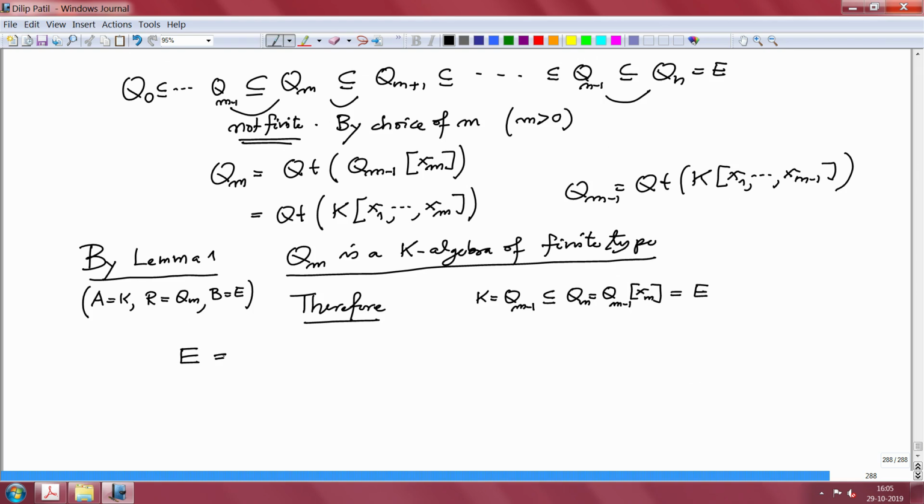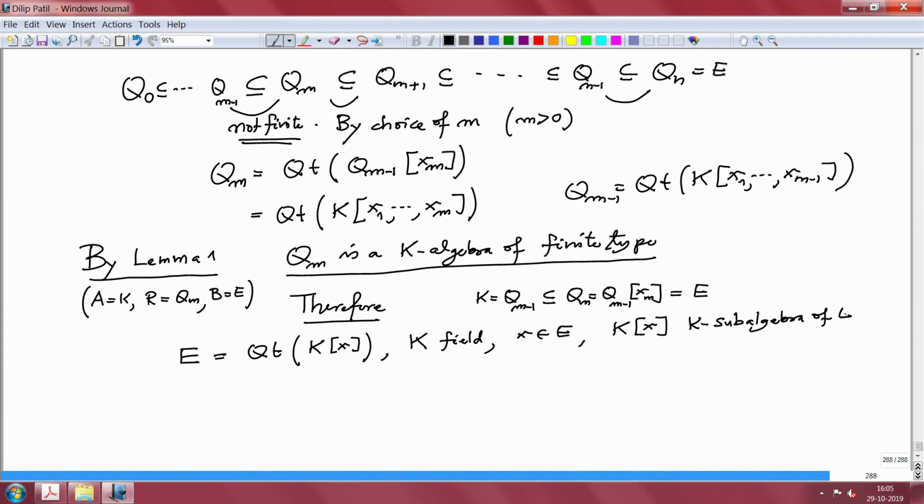E is the quotient field of the subalgebra K[x], where K is a field and x is an element in E, and this K[x] is therefore a K-subalgebra of E. In this situation, this is not finite, and E is not finite over K. That is how we have chosen our m, that this is not finite.